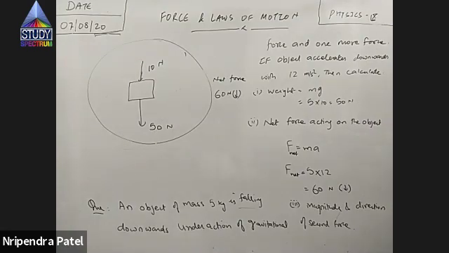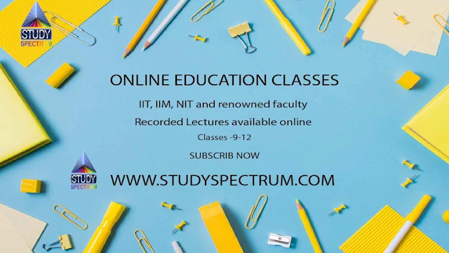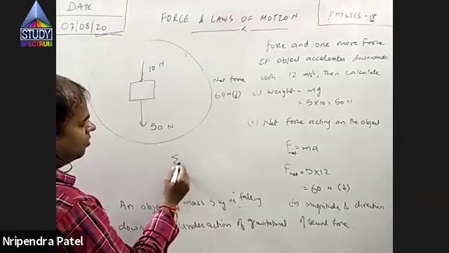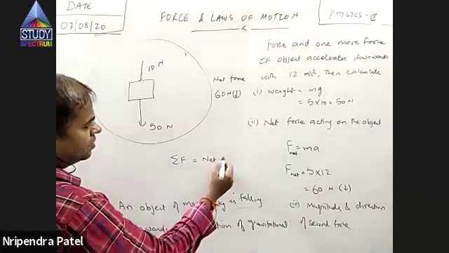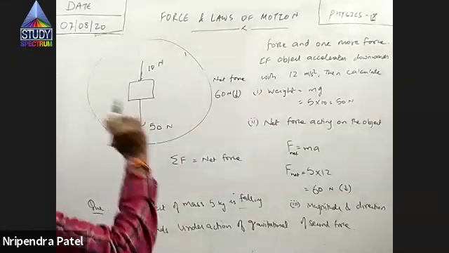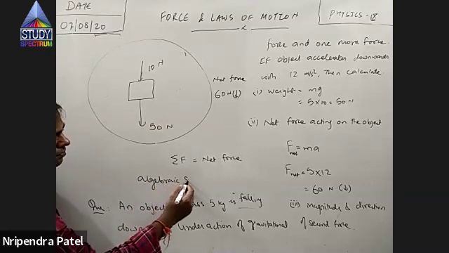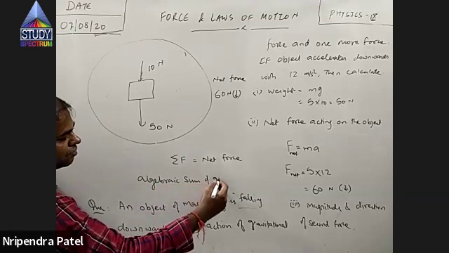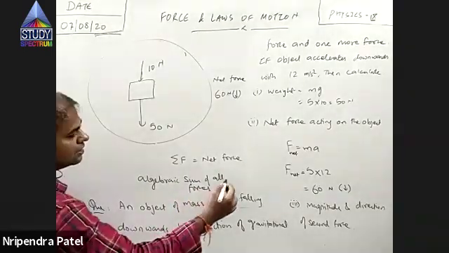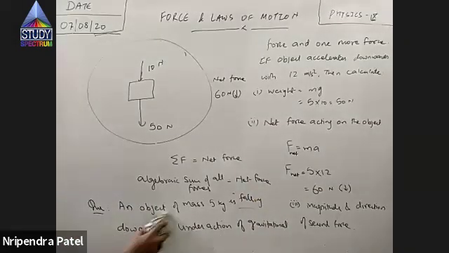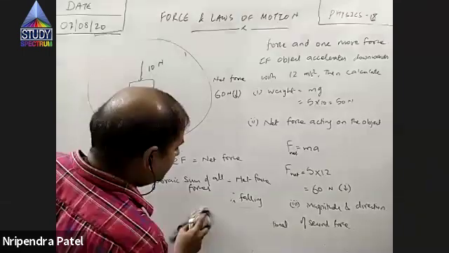Is it clear? Yes, sir. So we have to do net force minus weight, right? Actually, there is a rule. Sum of all forces is net force. Net force is nothing but sum of all forces. When I say sum, it is algebraic sum of all forces. When I say algebraic sum, you have to take algebraic signs into consideration.